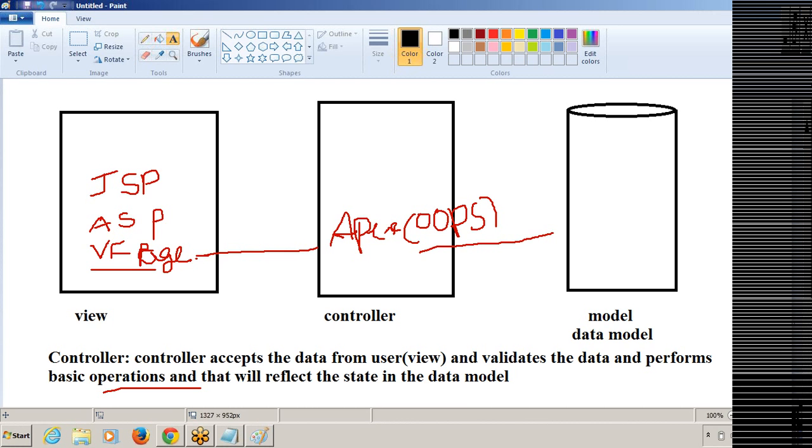If you come to the model, we have the S object, the Salesforce object. Everything will be stored against the Salesforce object, so we can say the model is nothing but the S object. This is the complete structure of MVC architecture in Salesforce.com. But it is too early to discuss all these components, because some of you don't know Java and .NET. Only a few people know. Discussing in depth is not recommended at this stage, so I'm leaving the MVC architecture for now, and when the time comes, we'll look at it again.